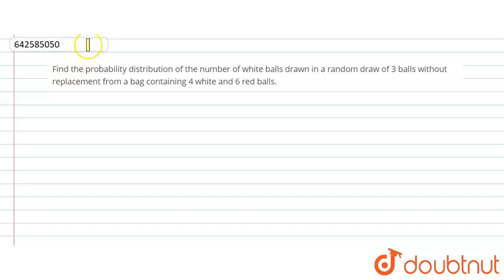Hello everyone, let us start with the question. The question says, find the probability distribution of the number of white balls drawn in a random draw of 3 balls without replacement from a bag containing 4 white and 6 red balls.